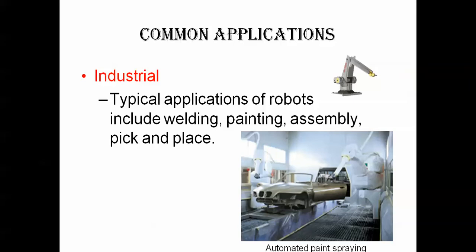I have given two pictures: one is an arm, and the second is an automated paint spraying robot painting a car.